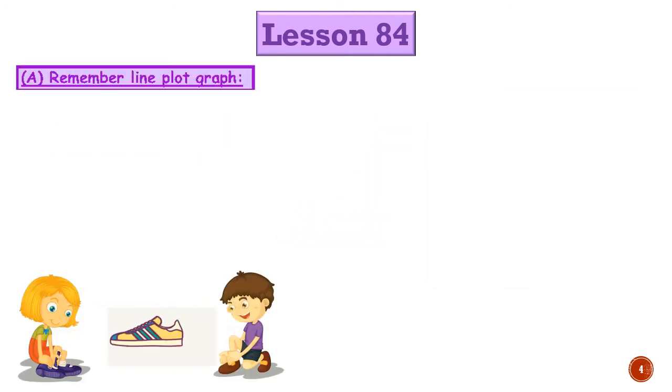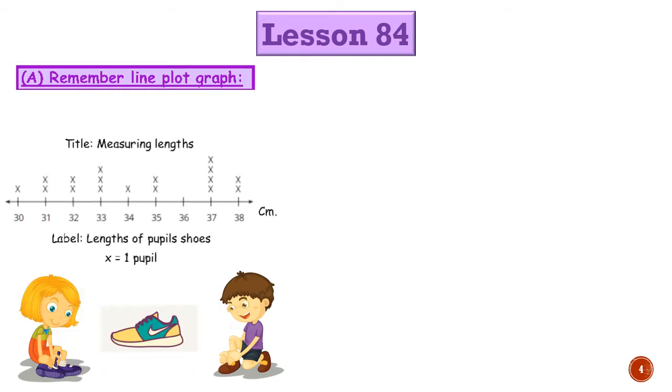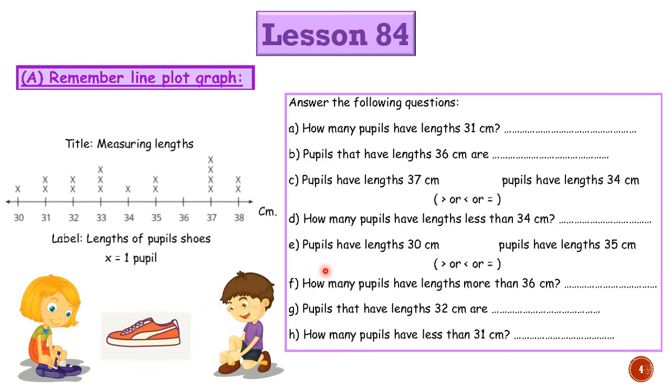Now let's go to our remember of our line plot graph. We have this line plot graph plotted with numbers in centimeter, and our title is measuring lengths. Our label is lengths of pupils' shoes. Our key is X means one pupil. Okay, let's go to our questions.